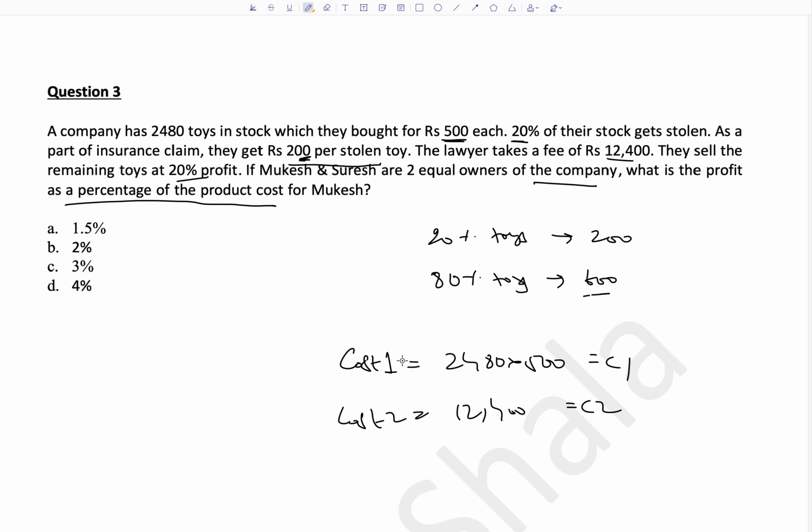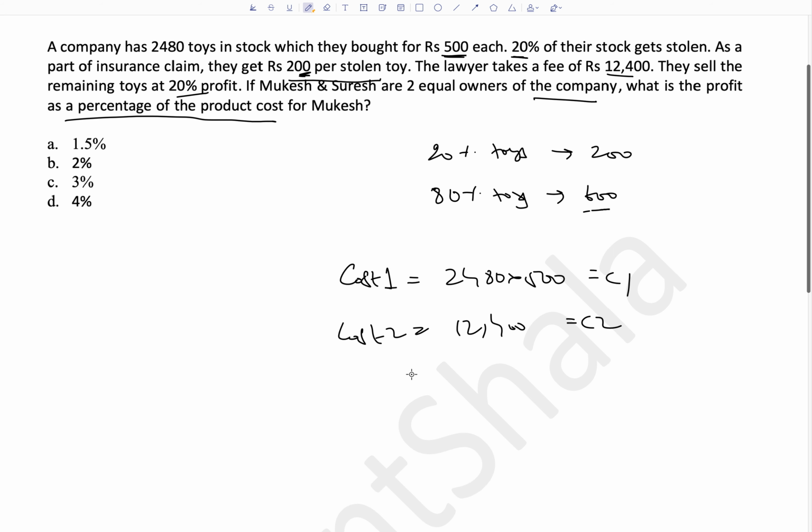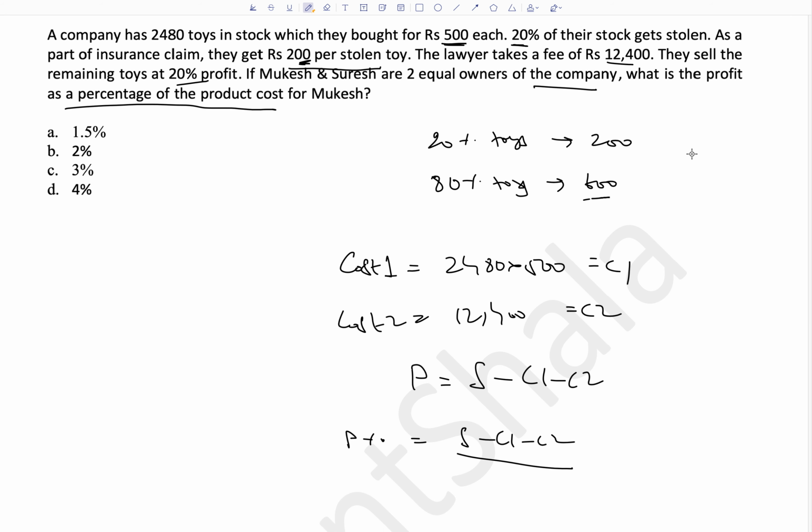So what is the total profit that they have? The profit of the company will be P = total selling price minus C1 minus C2. Now what is the profit percentage? Profit percentage, you know, is profit divided by cost. So cost would ideally be C1 plus C2, but the question mentions profit as a percentage of the product cost. So the denominator will only be C1 in this case. So our answer will be this. If we calculate S, C1 and C2, our question is solved.